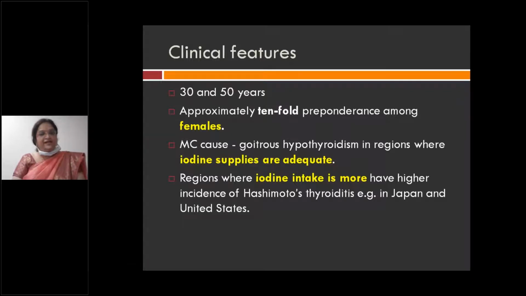The regions where iodine intake is more have a higher incidence of Hashimoto's thyroiditis, like Japan and the US. Wherever there are goitrous hypothyroid regions, there you have this particular condition.